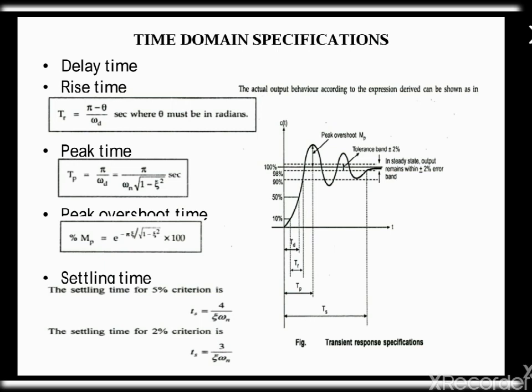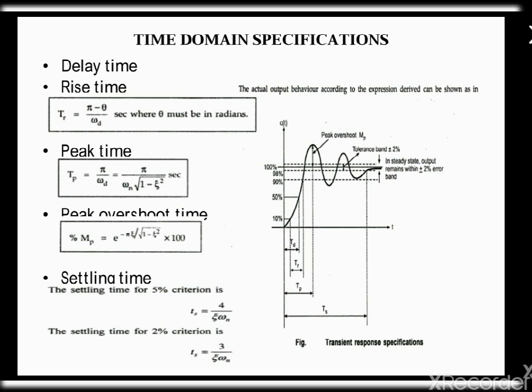Next we are going to see about the rise time, that is TR. It is the time required for the response to rise from 10% to 90% of the final value for an overdamped system, and 0 to 100% of the final value for an underdamped system. The rise time is the reciprocal of the slope of the response at the instant the response is equal to 50% of the final value. It is mathematically given as TR equals pi minus theta divided by omega d. Theta must be in radians.